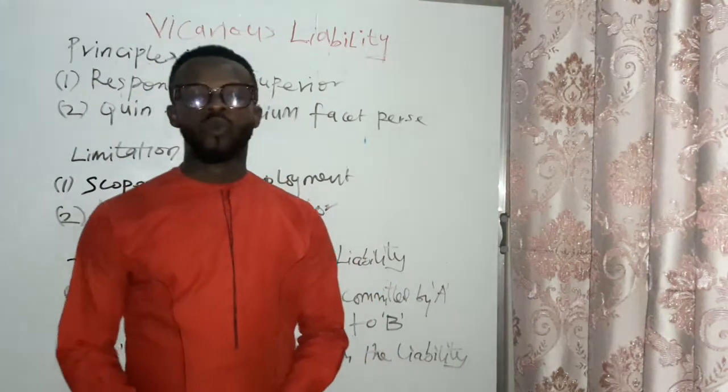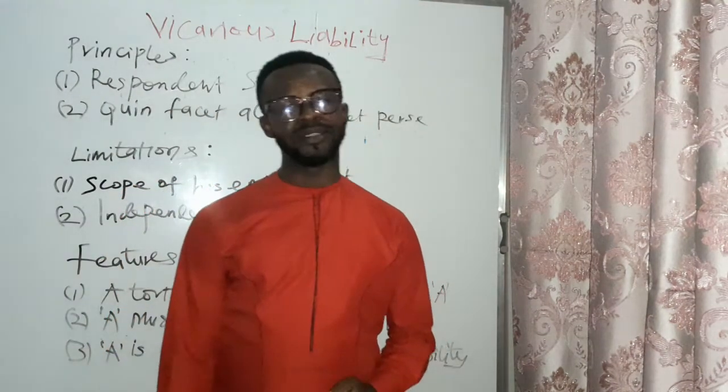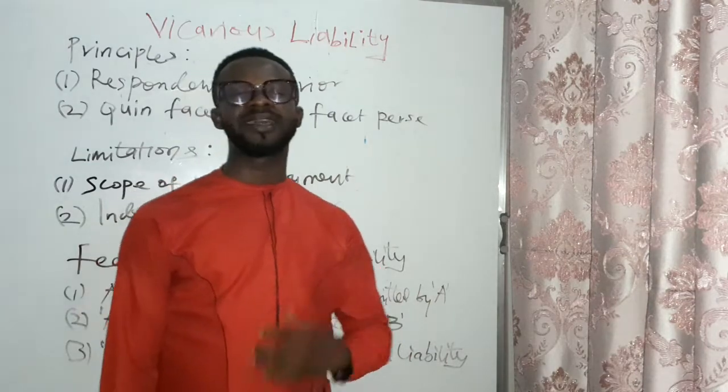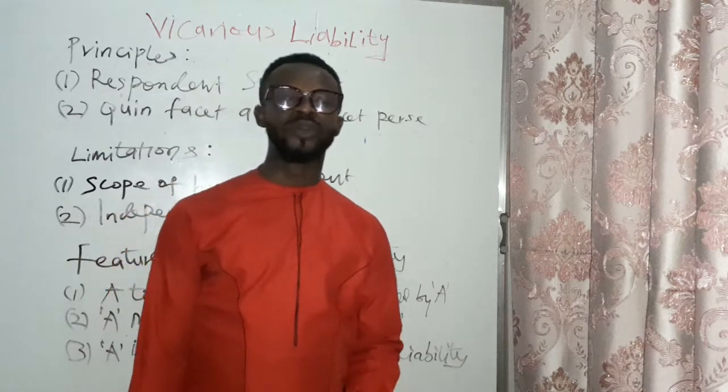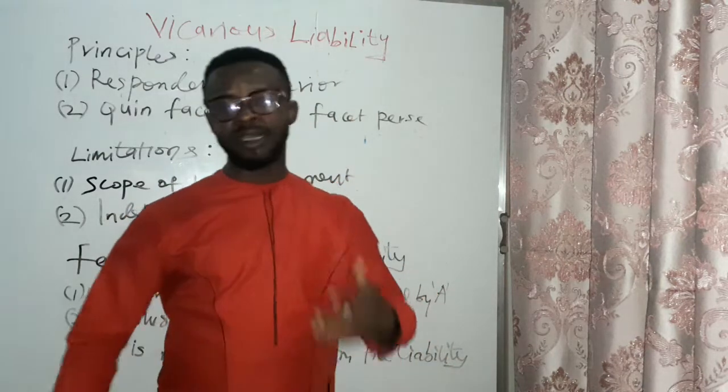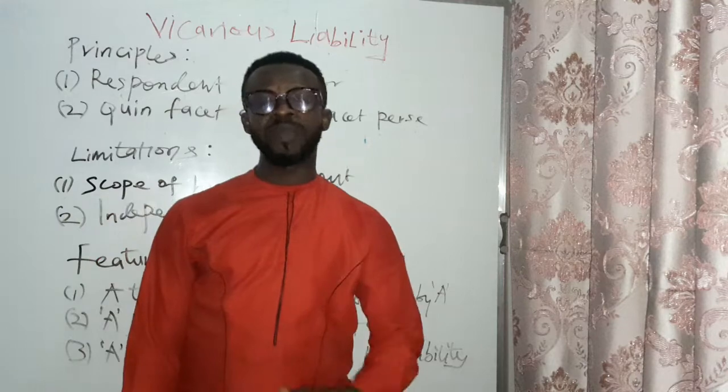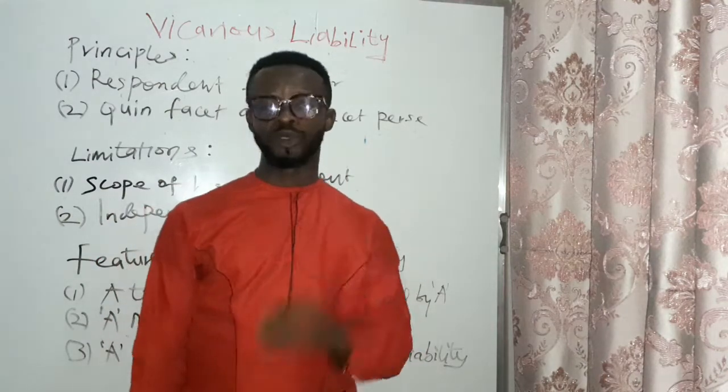Welcome. We'll be looking at vicarious liability. Vicarious liability is a legal doctrine that assigns liability for an injury to a person who did not take part in committing the crime but has a relationship with the person that committed the crime or injury.